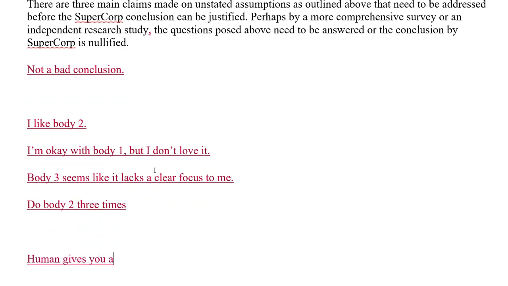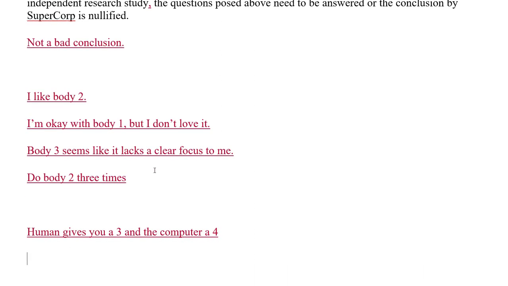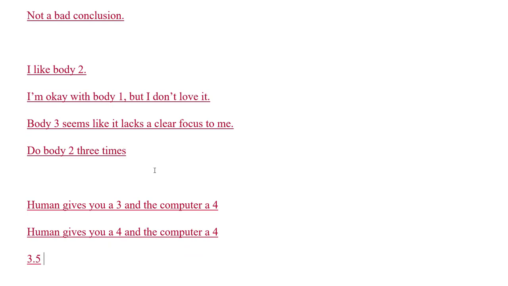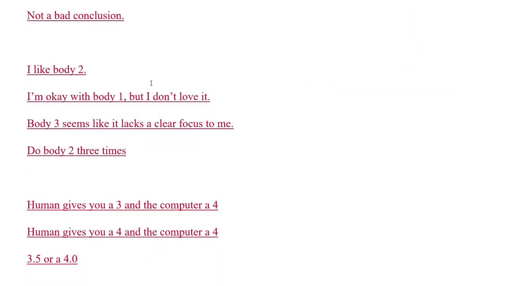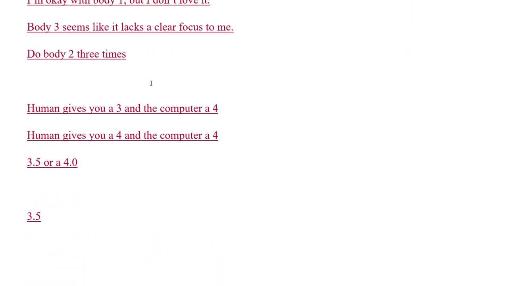The human gives you a 3 and the computer a 4. Human gives you a 4 and the computer a 4. And you're left with either a 3.5 or a 4.0. I'm going to give this a 3.5.